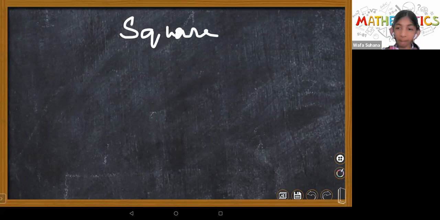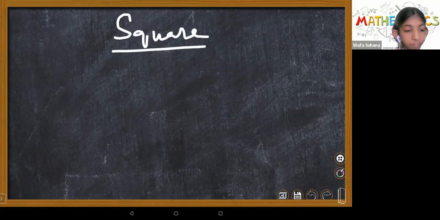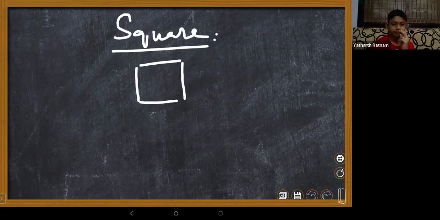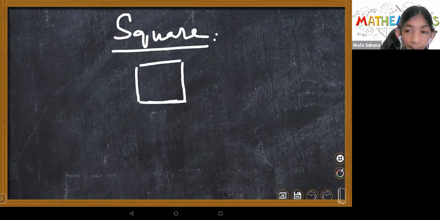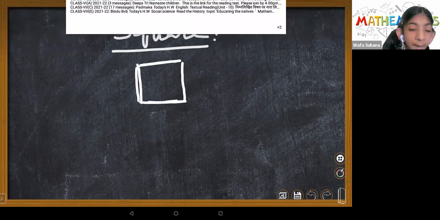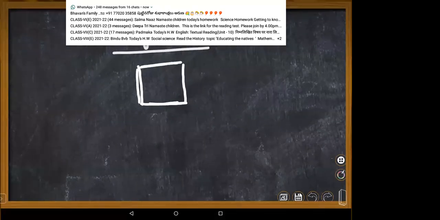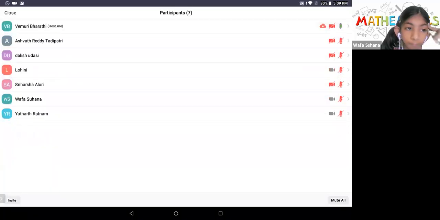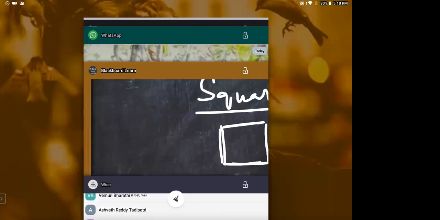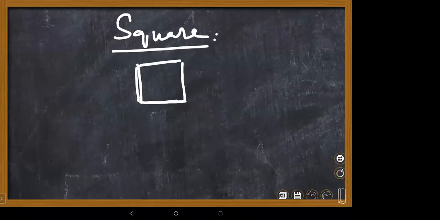Coming to square shape. What do you know about square, children? Yes, Suhana. What do you know about square? Ma'am, it's a quadrilateral. It has 4 sides, ma'am. Very good. It's a quadrilateral, and not only that. Any other things you can say? It is a quadrilateral of equal length, equal sides.